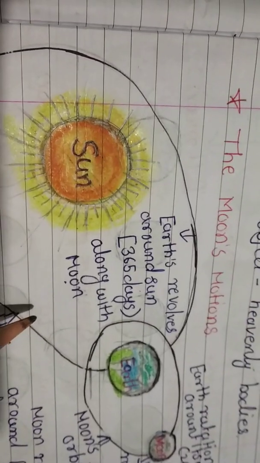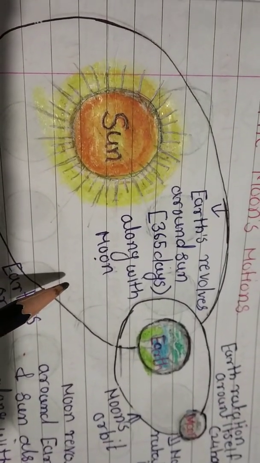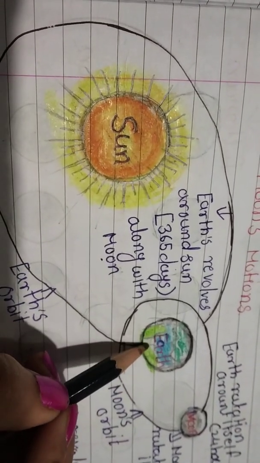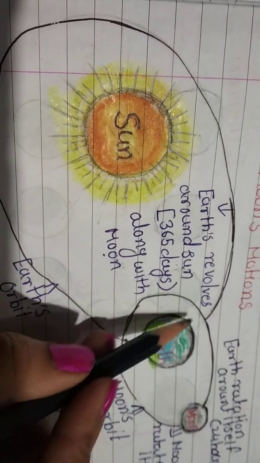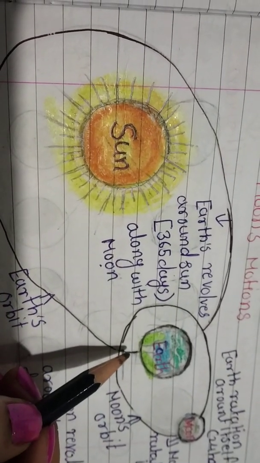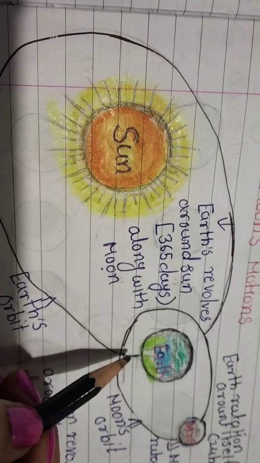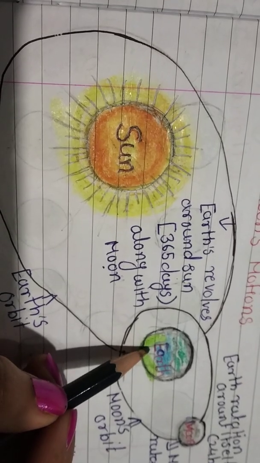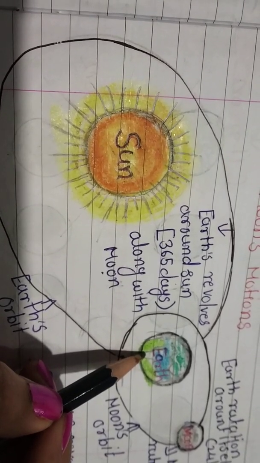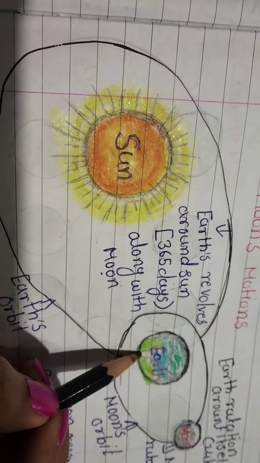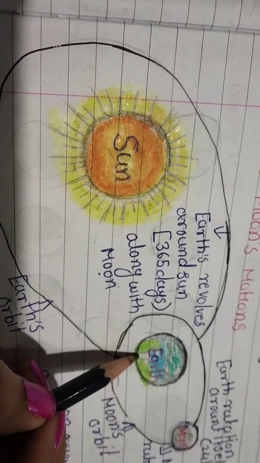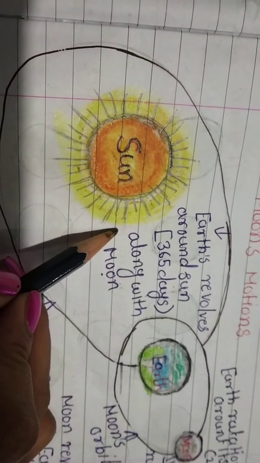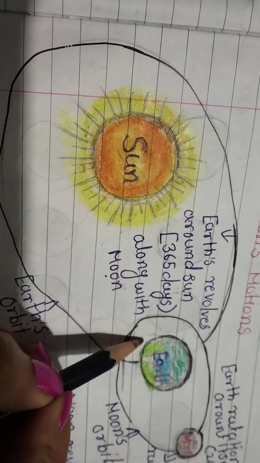Now see students, this topic I already explained to you. The earth rotates around its axis. Okay, here is the earth. When the earth rotates around its axis, that part of the surface which turns towards the sun becomes bright. When the earth rotates on its axis, half part of the earth's surface turns toward the sun, and that's why day occurs.